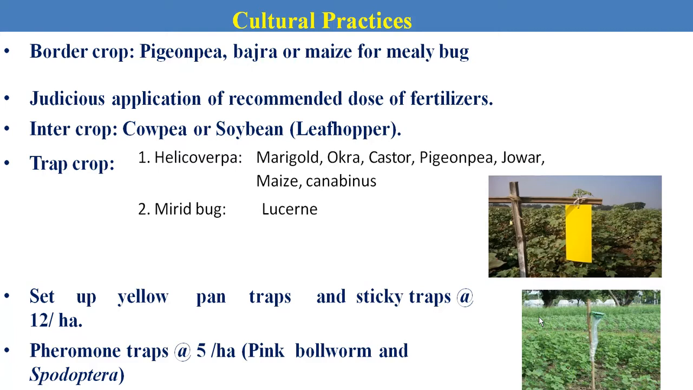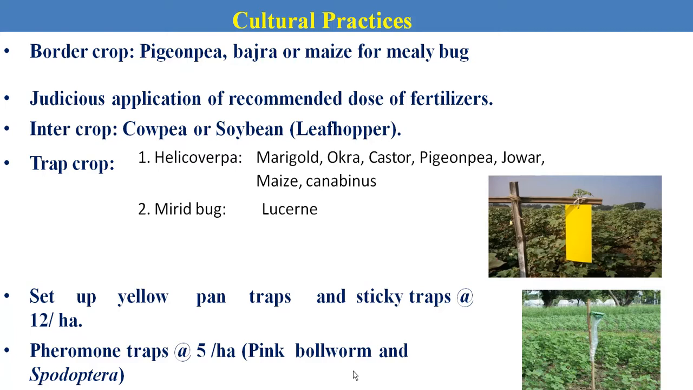The yellow sticky trap is mostly installed to attract the sucking pest complex of cotton, and the blue sticky trap is mostly used to attract thrips species. Then pheromone traps. The pheromone trap is mostly used against Lepidopteran moths or butterflies. Here, American bollworm, pink bollworm, spotted and spiny bollworm, and Spodoptera litura, the tobacco leaf-eating caterpillar. For these pests, we can use pheromone traps.